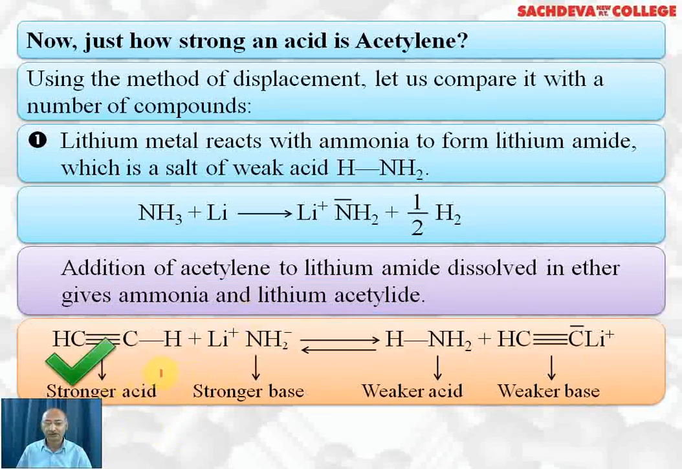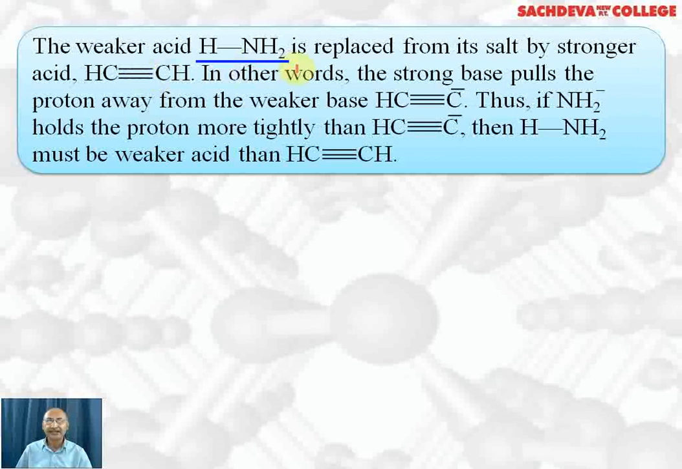This is the stronger acid, that is acetylene. We are reacting it with the stronger base NH2 negative. So NH2 negative will react with H positive to form ammonia, which is the weaker acid, plus we will get lithium acetylide. So H ions are being replaced by lithium ion. The weaker acid HNH2, that is ammonia, is replaced from its salt by the stronger acid, that is acetylene.